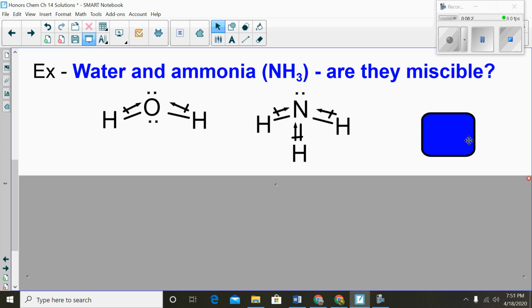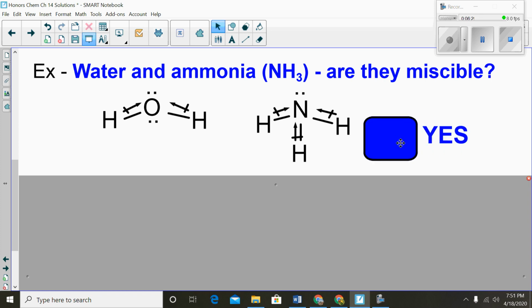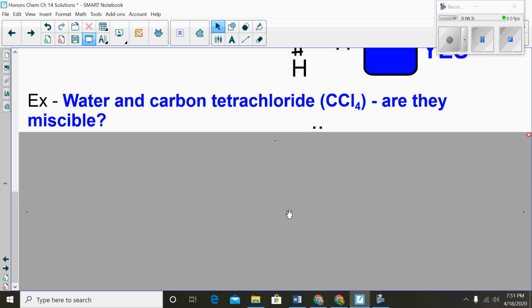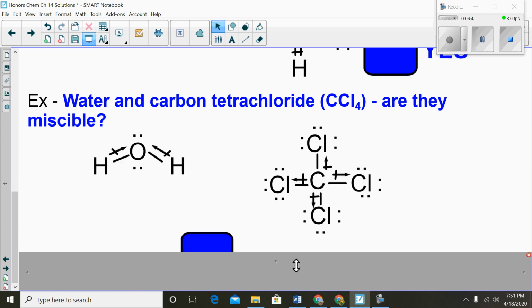So are they miscible? The answer is yes, they will dissolve in each other. Like dissolves like, because they're both polar. What about water and carbon tetrachloride, which is CCl4? Are these two miscible? So here we go.